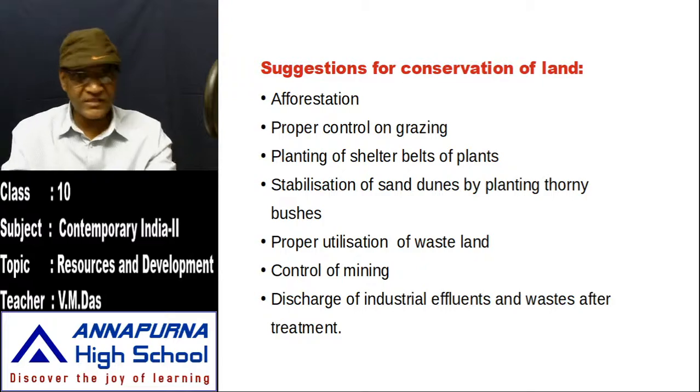All these come under resources and development. And in the next video, we shall discuss the types of soils and soil erosion, and measures to conserve or protect soil from erosion.